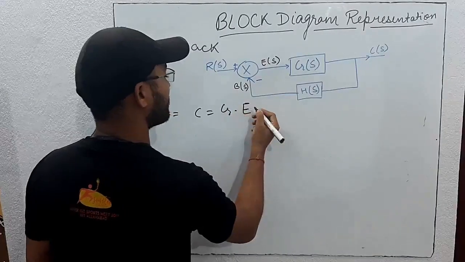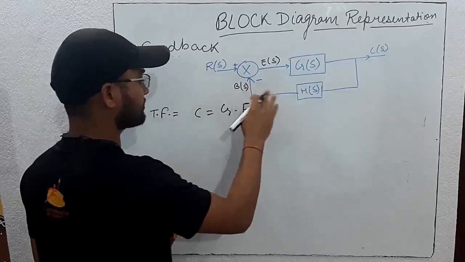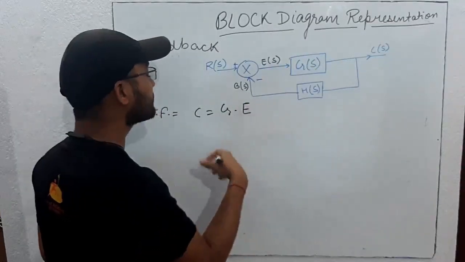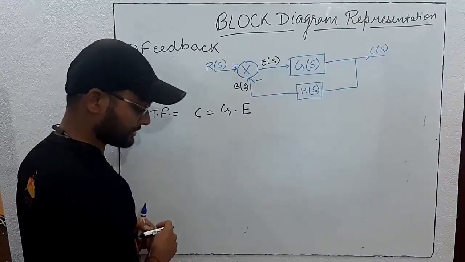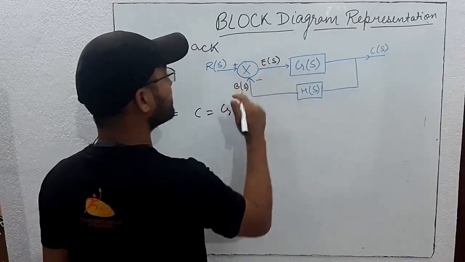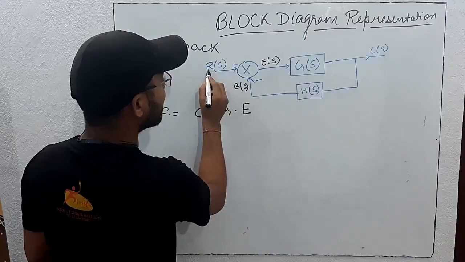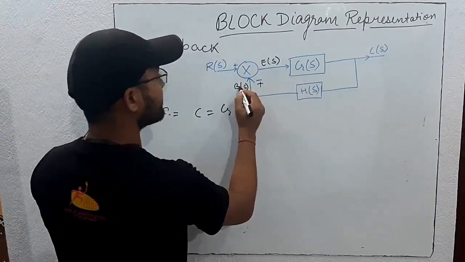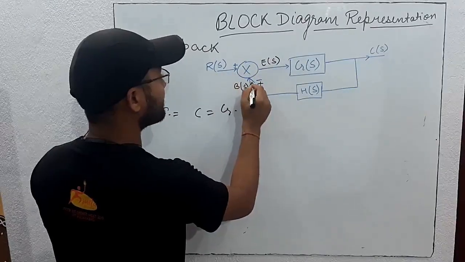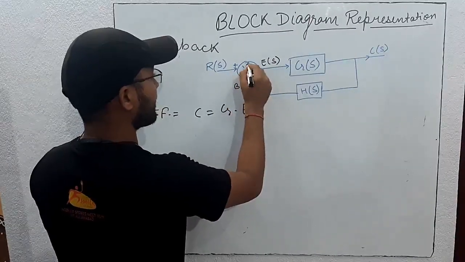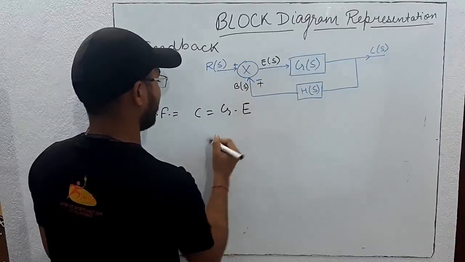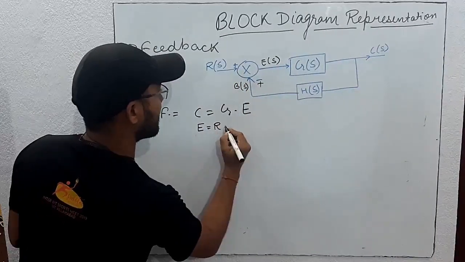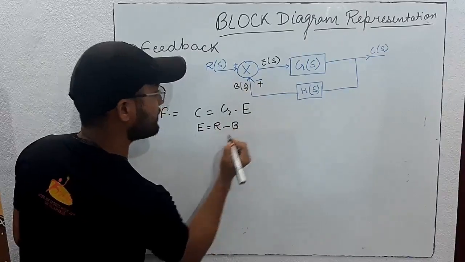We are using the short form notation, as we are just now removing it for this notation, so it will be simple and we can study a little faster. Now what is E? E is here R. Here it can be minus or plus anything, but here it is with minus. So E will be R minus B, because both are coming to this node. So E is equal to R minus B.